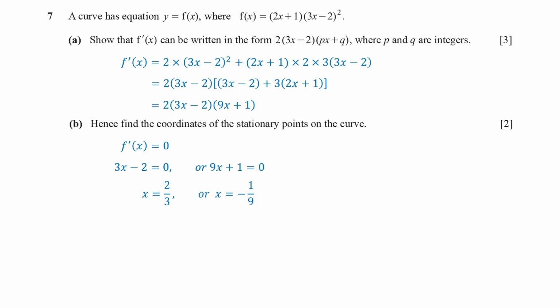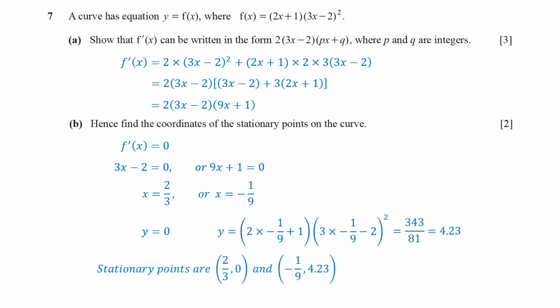We substitute them back into the original function to find the corresponding y coordinates. When x is 2/3, y is 0. When x is -1/9, y is approximately 4.23. Therefore, the two stationary points are at the coordinates (2/3, 0) and (-1/9, 4.23).